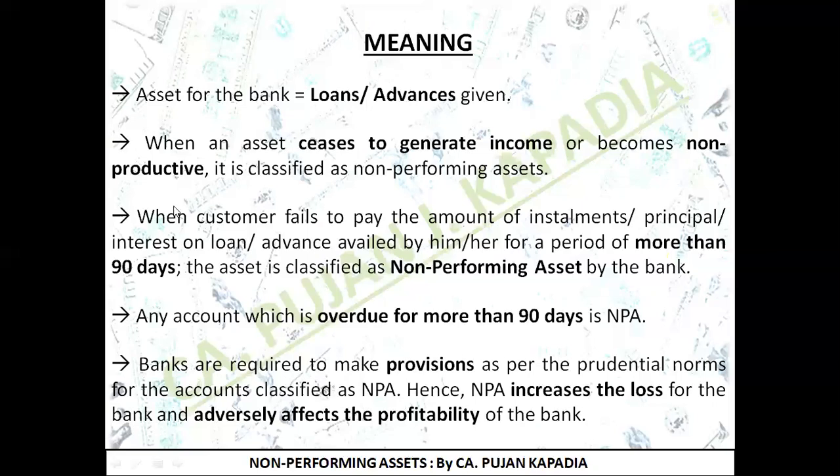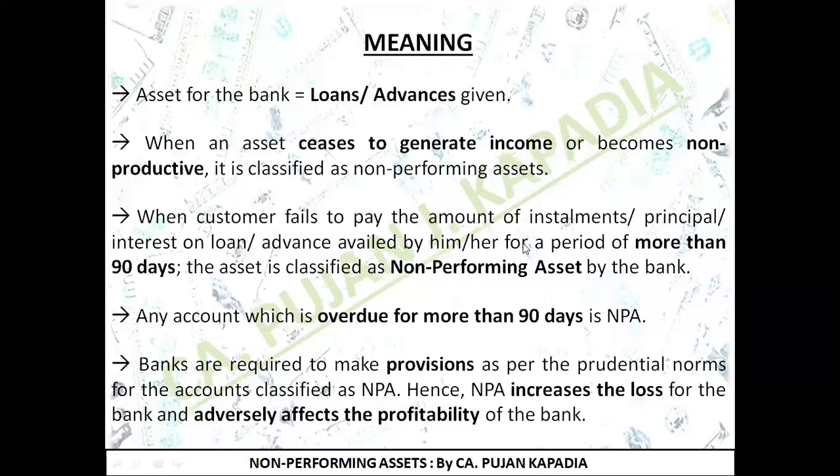So what I've written over here is, if a customer is failing to pay any amount, whether it can be the entire amount of installment, that is if he is not paying 10,000, or principal, that is he is paying 2,000, he is not paying 8,000, or interest, that is he is paying 8,000 but he is not paying 2,000. In short, any amount which is due to be received from him and he is not paying the same on the loan or advance which is availed by him or her for a period of more than 90 days. This is the most important thing that you guys need to remember.